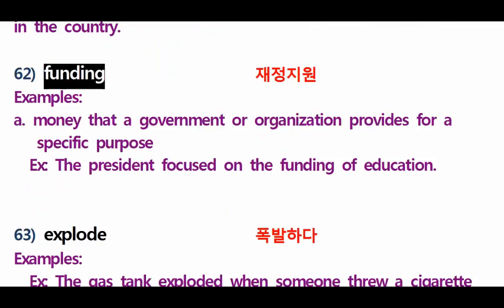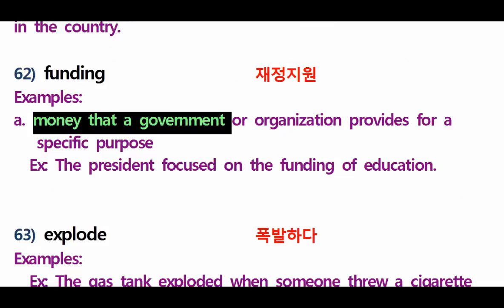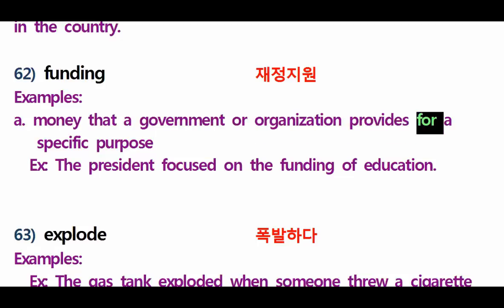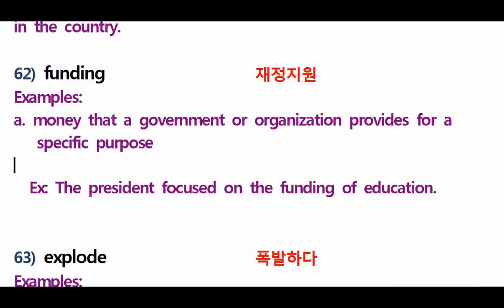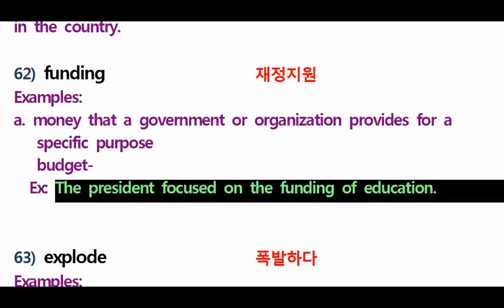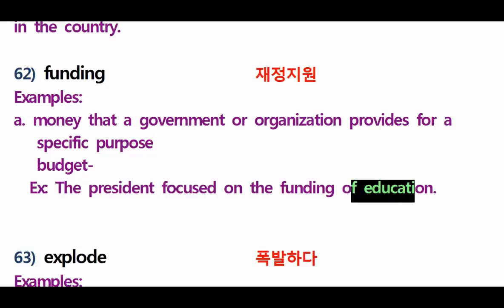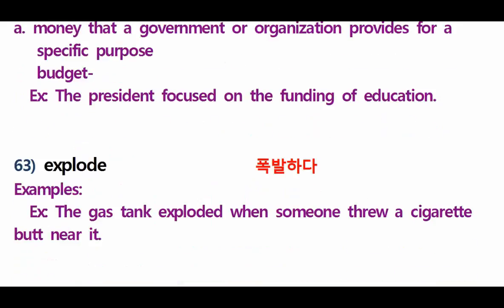Next, let's go for 62, funding. It means what? The money that a government or organization provides for a specific purpose. In this case, it is also the same as budget, guys. But funding is usually for government. So for example, the president focused on the funding of education. What is education? It's something that we use to learn. Very good.